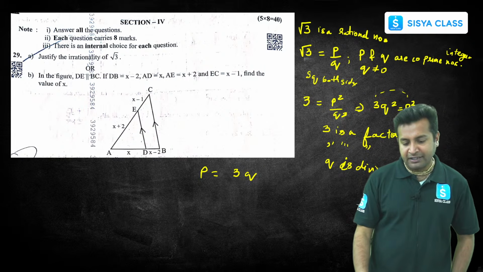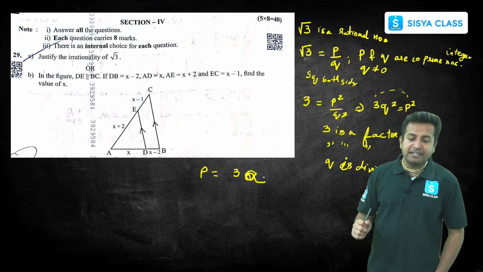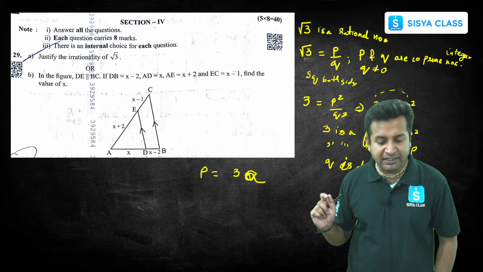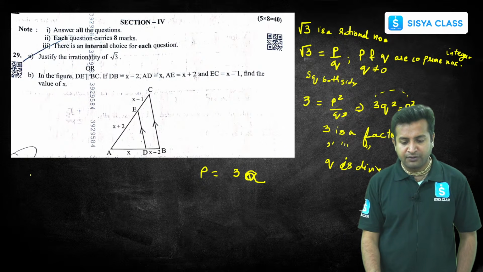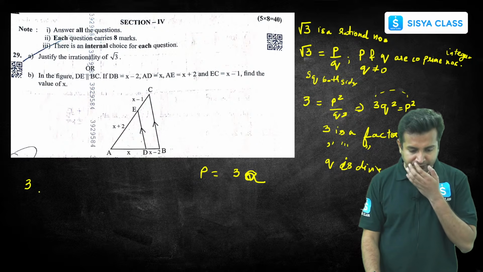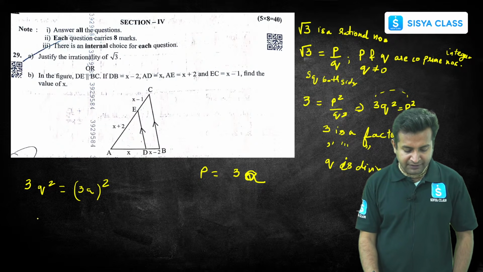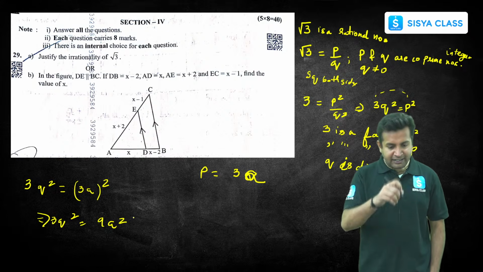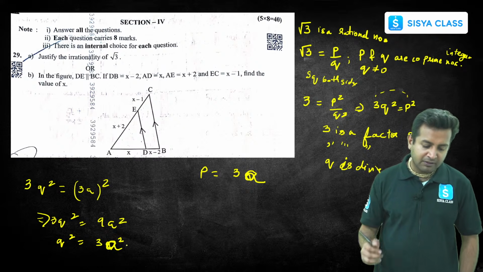Now the moment we write, okay, so p will be equal to 3a, right? Because what is happening? 3 is a factor of p square and 3 is a factor of p, right? So 3 into something is equal to p. Now if we substitute the same thing here, what we will be getting is 3q square is equal to 3a whole square, which will be nothing but 3q square is equal to 9a square, right? Then again, this will be nothing but q square is equal to 3a square.